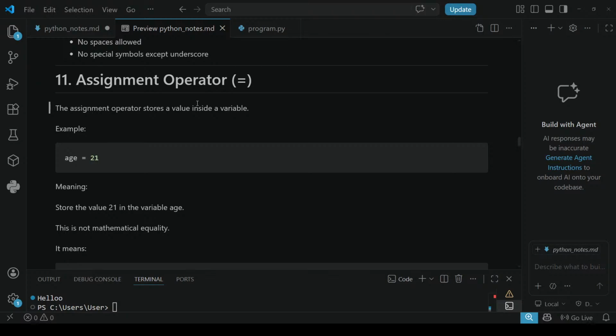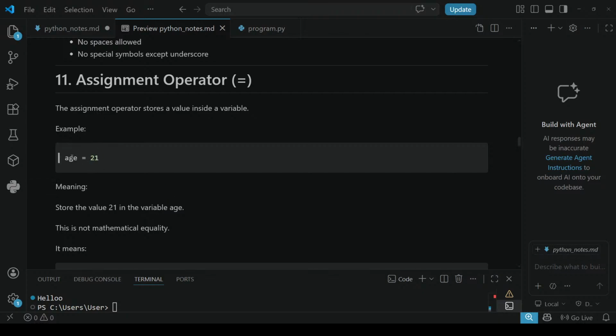Now, before that I have given a sugar and some box, right? Example for a variable, that is a box, it will store the value that is sugar. Like that, the assignment operator stores a value inside a variable. See, like this, age is a variable, and 21 is a value. Equals is the assignment operator. We are going to use assignment operators to store value inside variable.